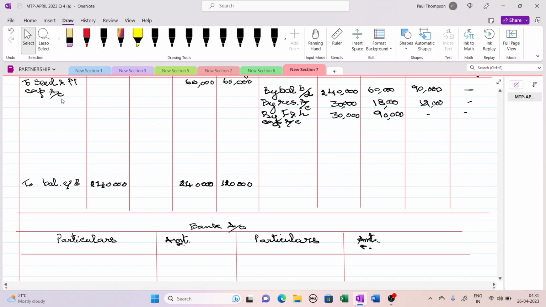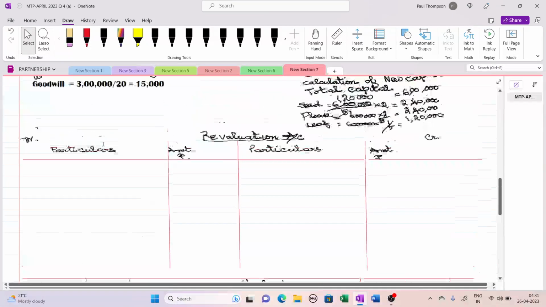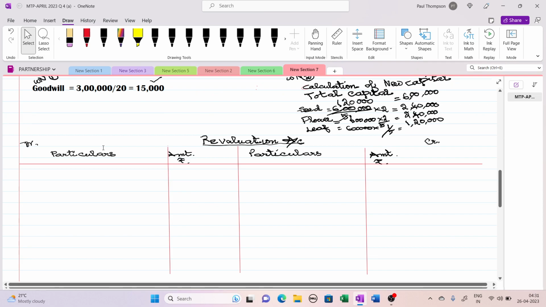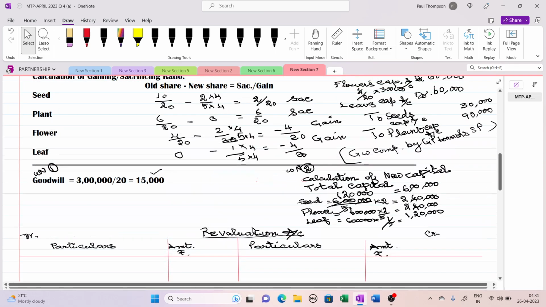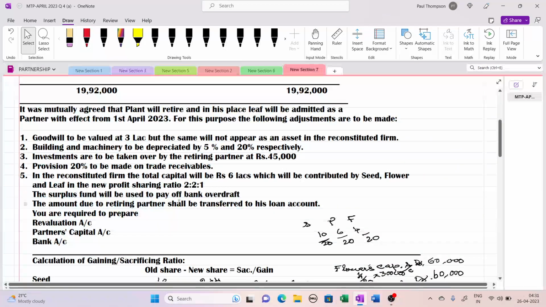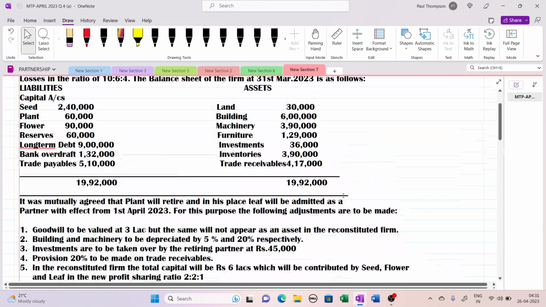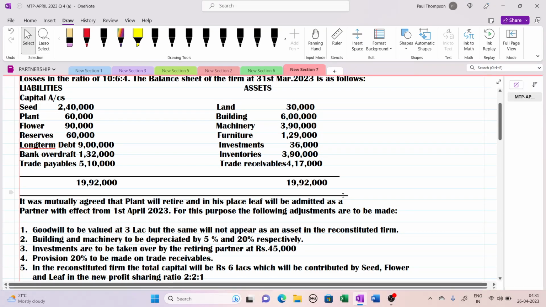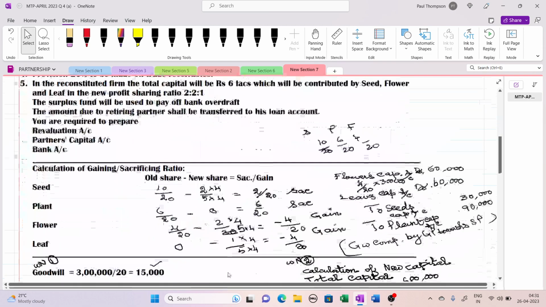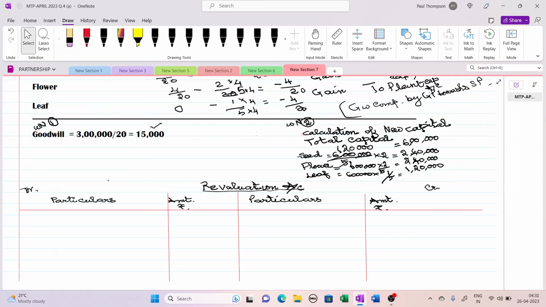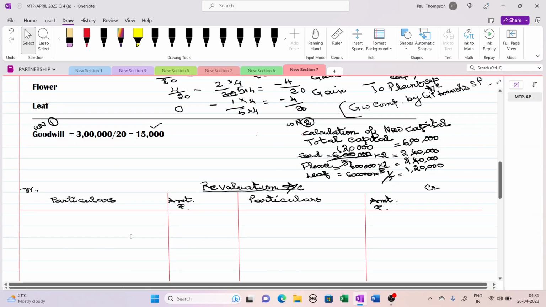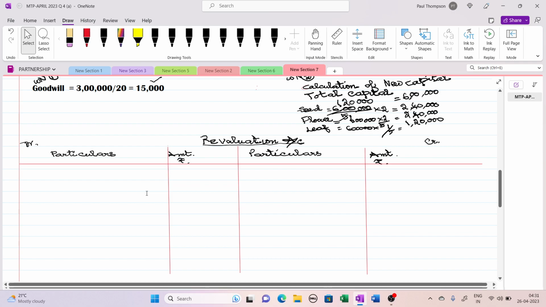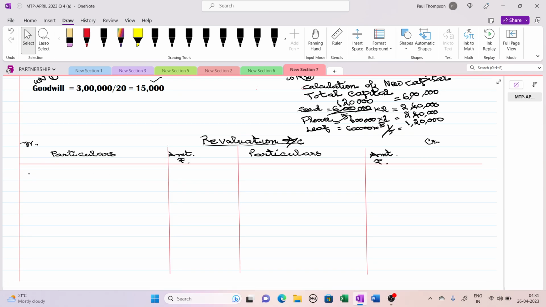Now we are moving on with preparing the revaluation account. They have said that the building is to be depreciated by 5% and machinery by 20%. Building is 6 lakh, 5% is 30,000.